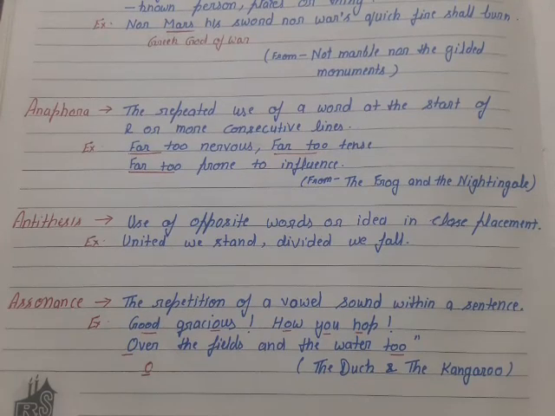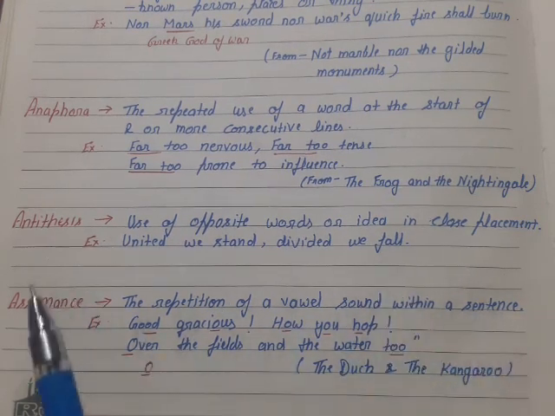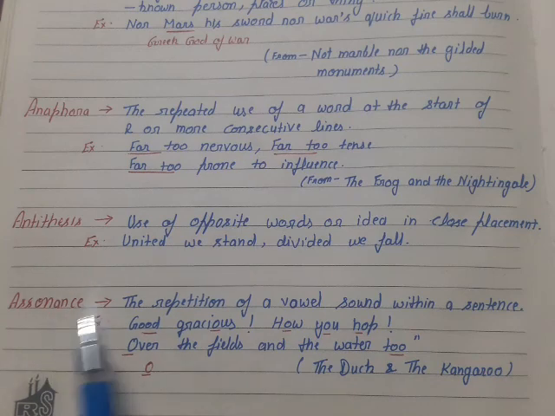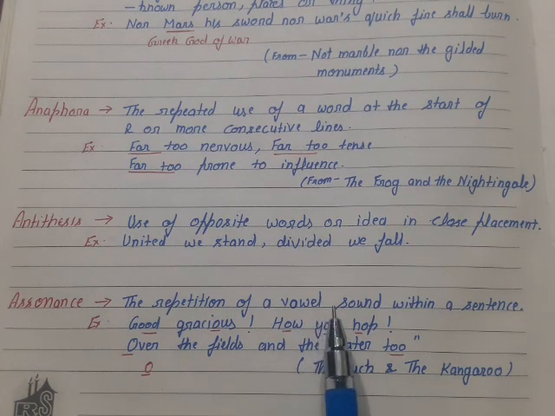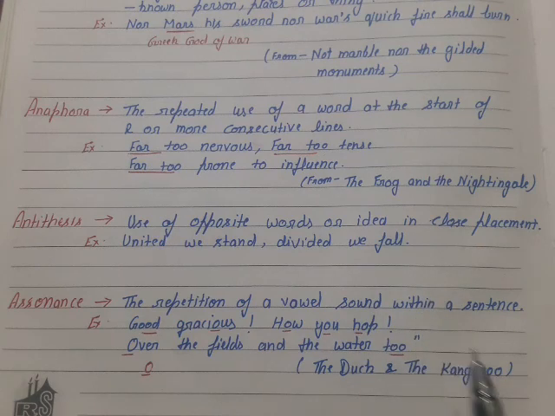Student, our next literary device is assonance. What is assonance? The repetition of a vowel sound within a sentence. It means we have five vowel sounds, A, E, I, O, U. When a vowel sound is repeated in words, whether in the beginning of the word, in the end of the word, or in the middle of the word, that is assonance.